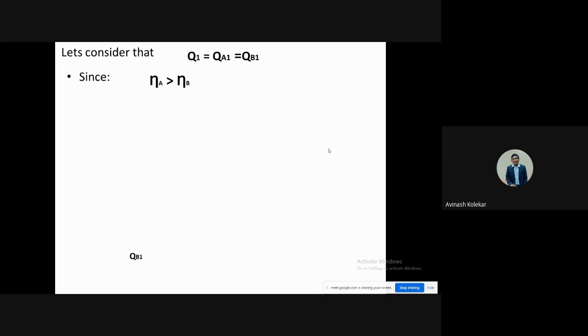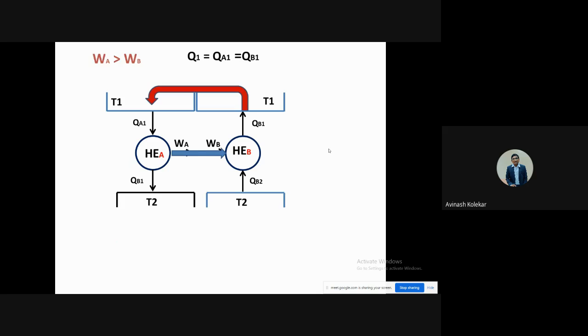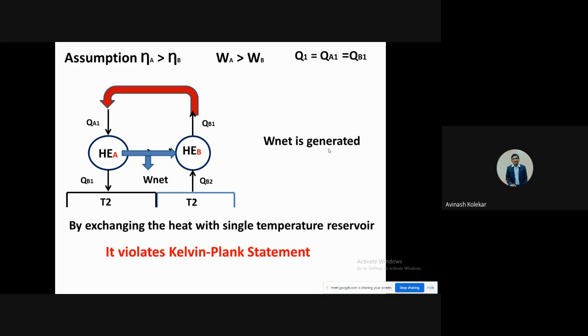Now you can prove that. There is a proof. That proof may not be required for you people, but you should remember that if it is not so, then it will violate the Kelvin-Planck statement. And we have assumed now that the second law is confirmed because it is true.